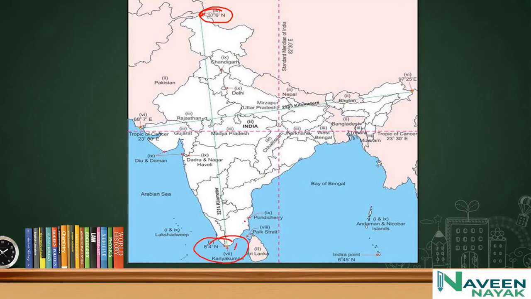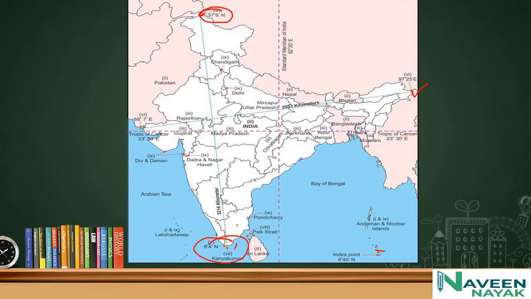This is the longitude of mainland. When we see mainland and ocean, it's 6 degrees 45 minutes north to 37 degrees 6 minutes north. And when we see latitudes, 68 degrees 7 minutes east to 97 degrees 25 minutes east,